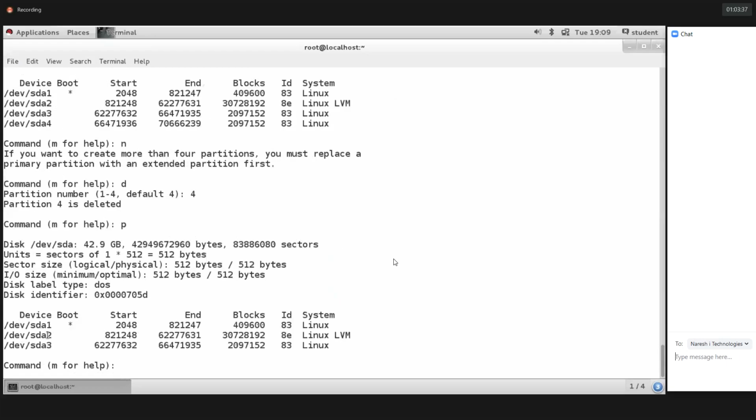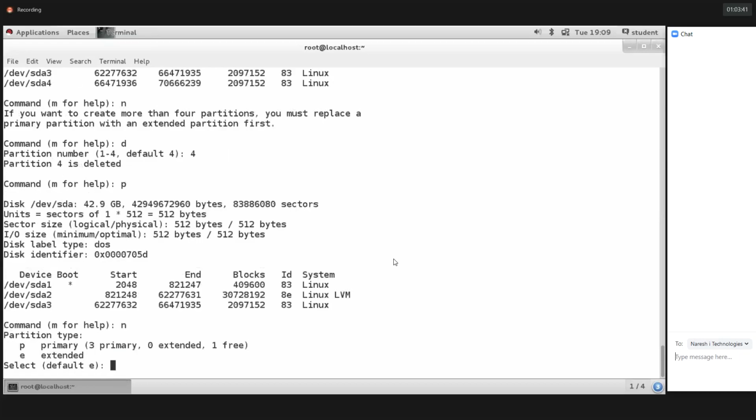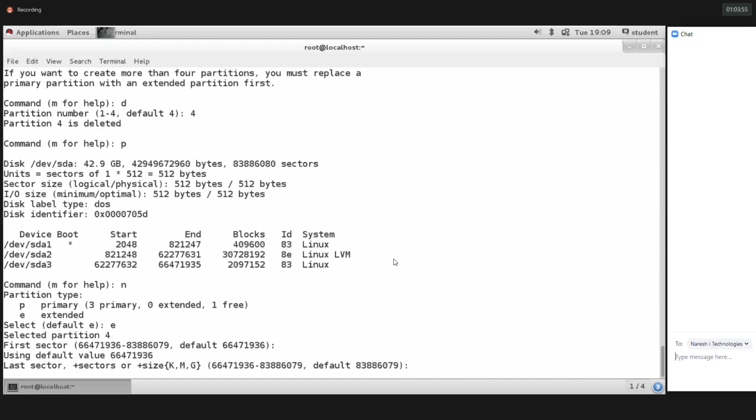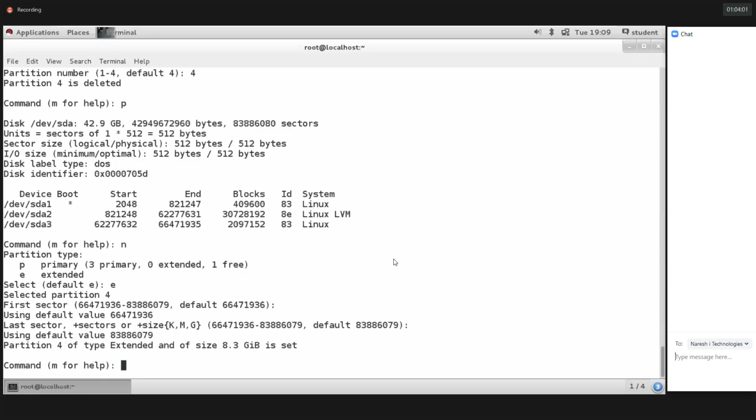See here, we have the 3 primary partitions now. So now I'm trying to create the extended partition. We need to use the N option to create the partition. P is primary, E is extended. I'm going to use E. For the first sector we should not provide anything, and for the last sector also don't give anything here. I'm converting the entire space into the extended partition, so just hit enter. That's it. A total of 8GB space we are converting into the extended partition.